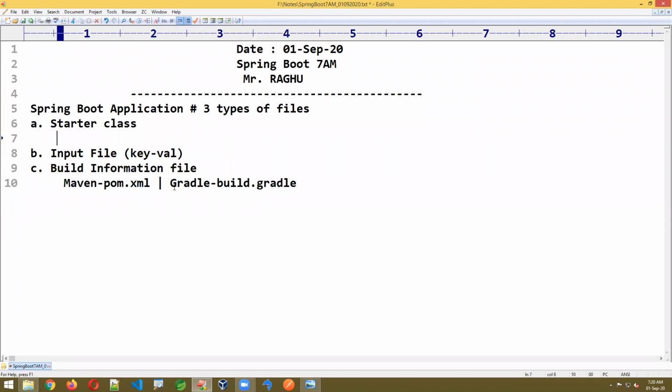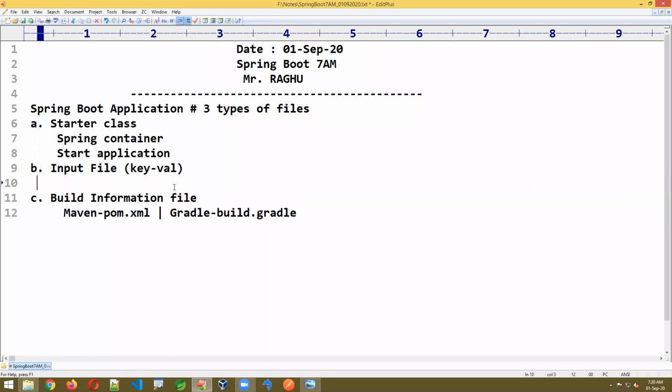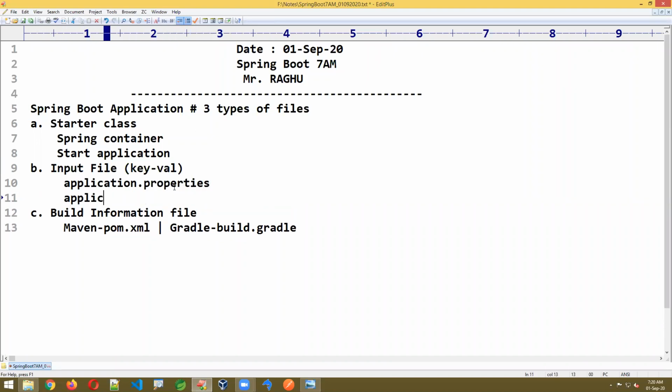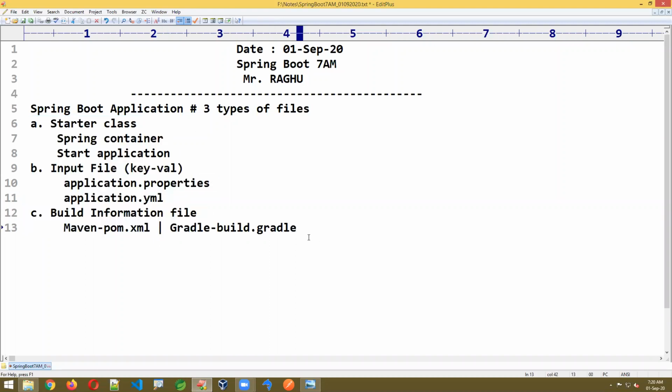This will create the Spring container and start the application. Input files store data in the form of key and value, in application.properties or application.yml. Yesterday's session I gave just an overview of these. If you missed it, I'll give the session link later. You can just watch today's session here. Okay, now